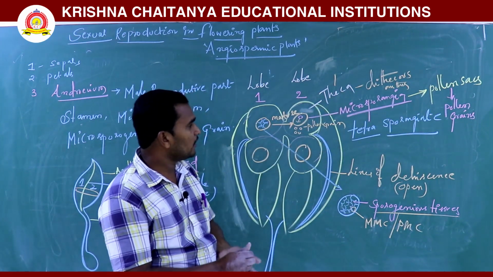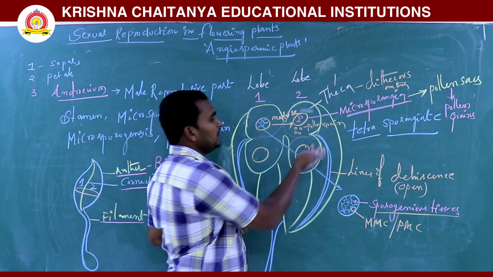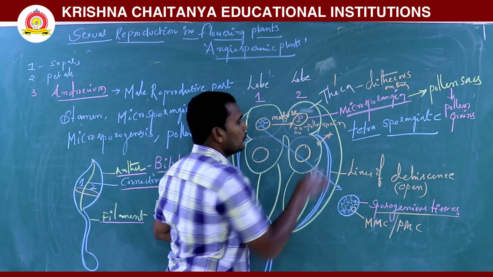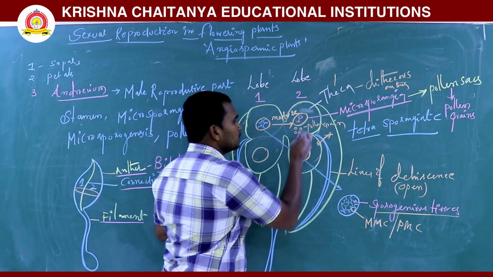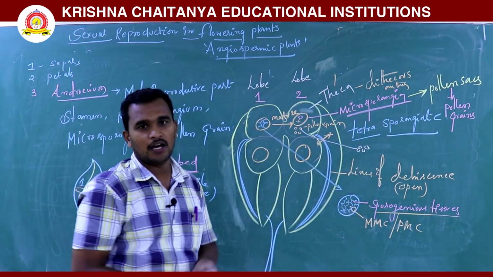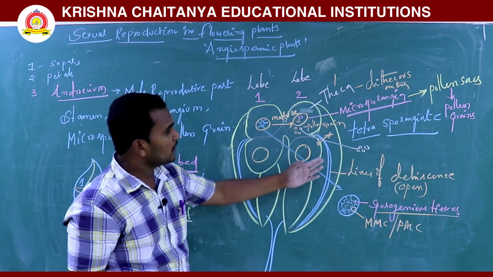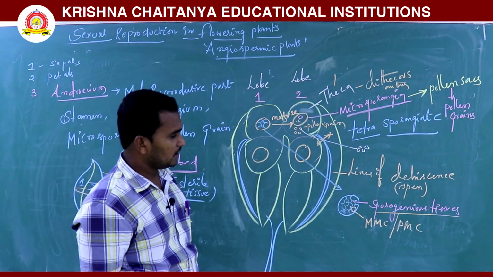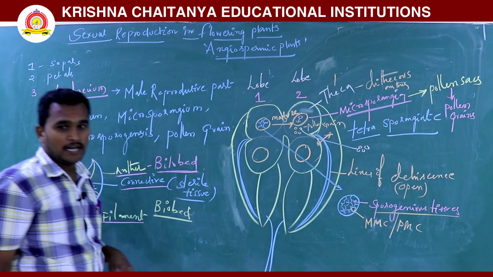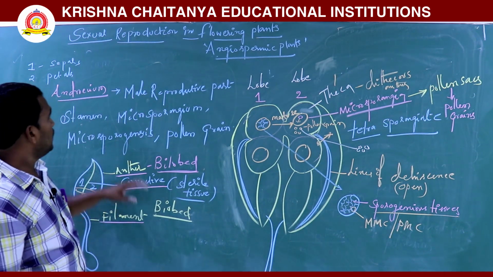The pollen sac contains pollen grains. When the dehiscence lines open, the pollen grains are released into the atmosphere. That is called pollination. This is what we are discussing in the androecium.